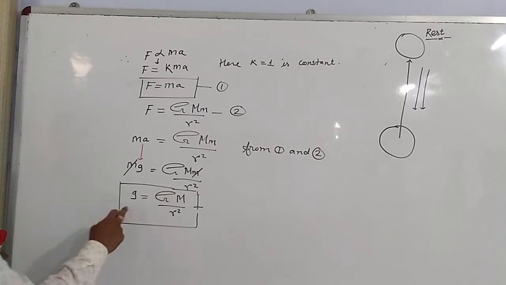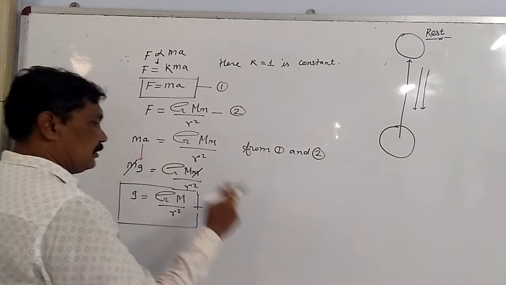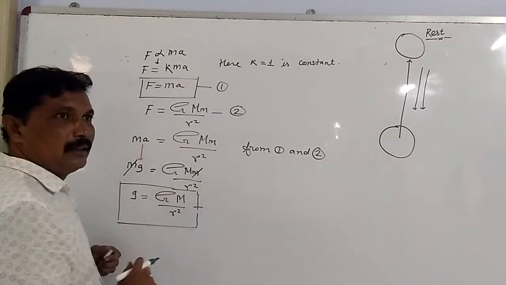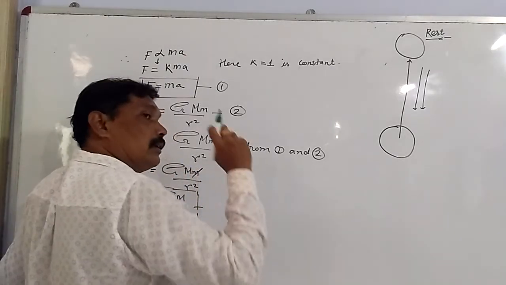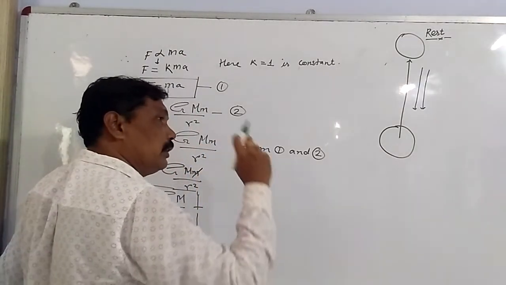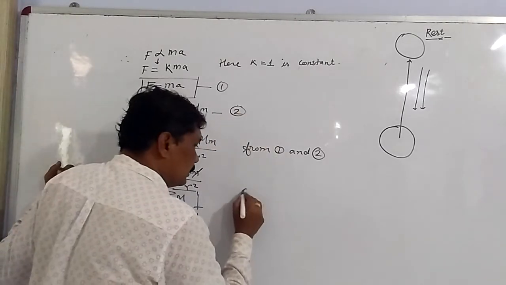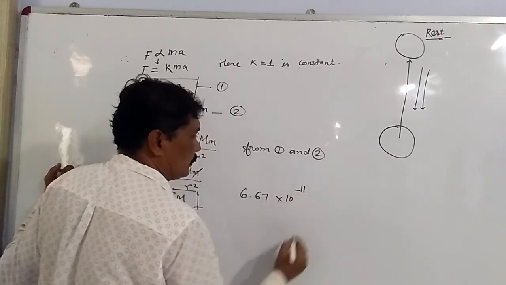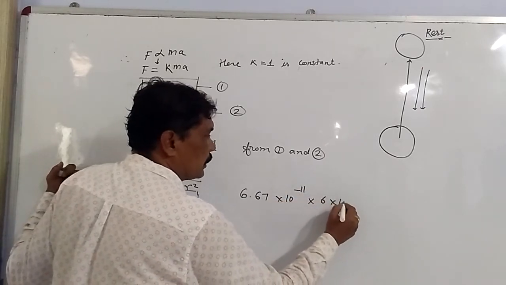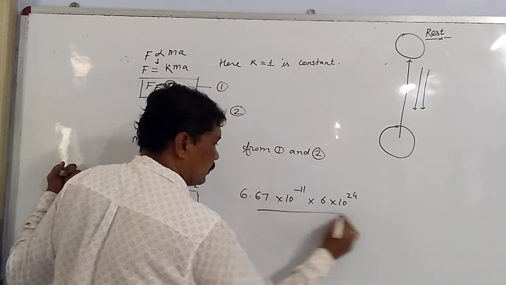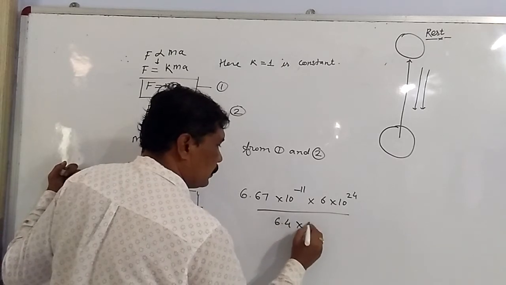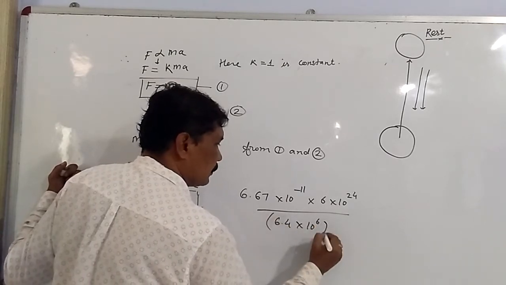So what is the value of g? We can calculate the value of g, that is acceleration due to gravity. What is the value of capital G, the gravitational universal constant? It is 6.67 into 10 to the power minus 11 into 6 into 10 to the power 24, divided by 6.4 into 10 to the power 6 whole square.